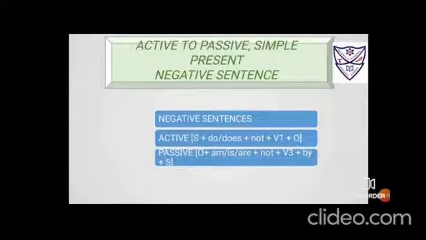Fine. Now in passive voice, the object comes first as it is. Now I have to replace do or does with am, is, are. And not will be brought in the same manner down. If it is do not, it will change to am or is not. If it is does not, it will change to is not or are not. Not will not change the position. Then that verb in the first form, you will change into its third form. Fourth step, we add by. And fifth step, take the subject at the end. This is the formation of active and passive voice when your sentence is simple present negative.